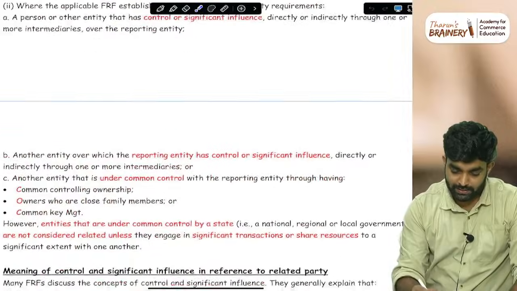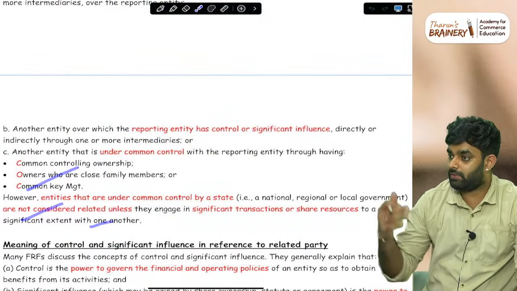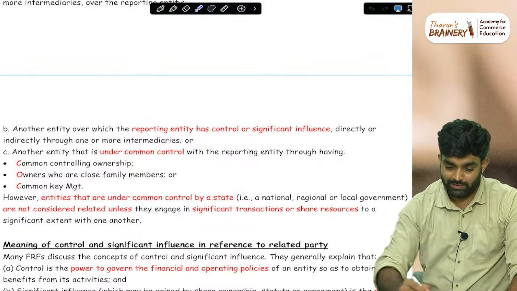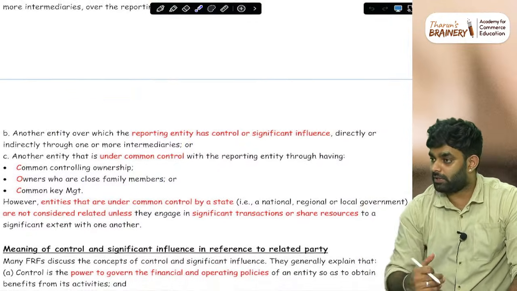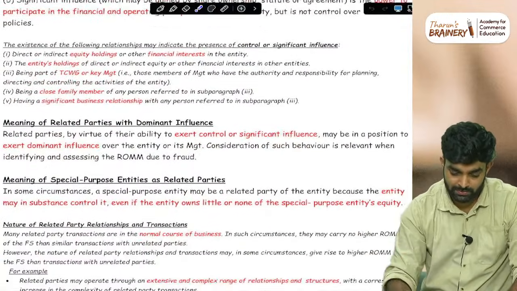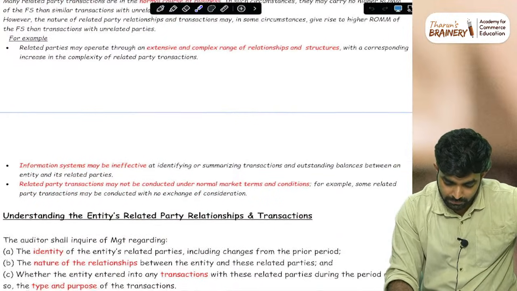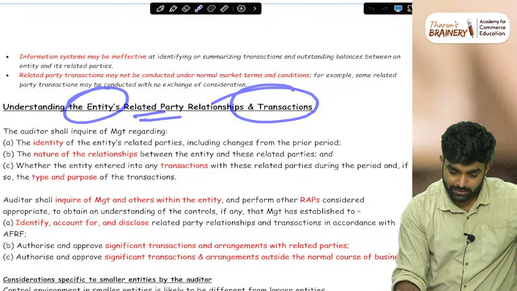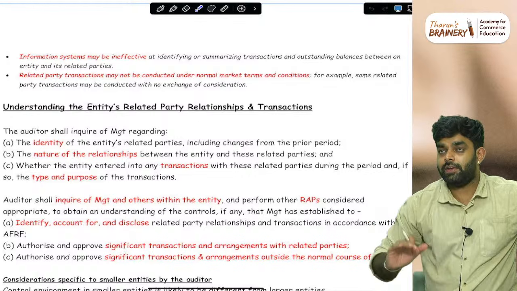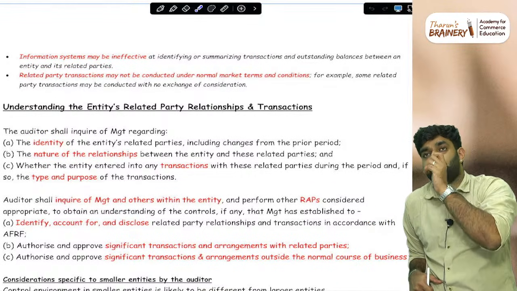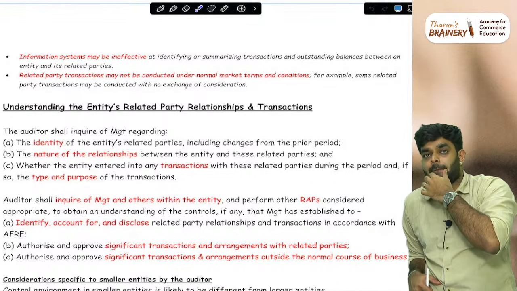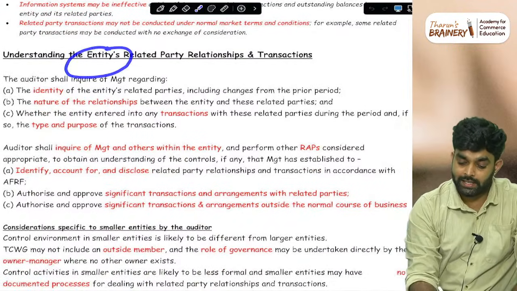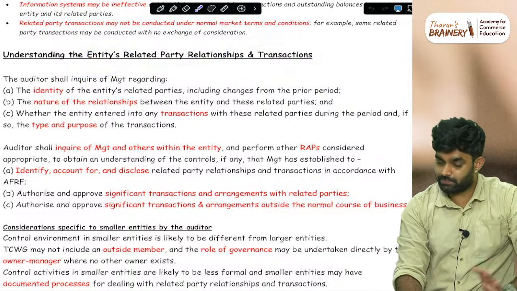Then the basic related party, common ownership, Ind AS 24. Ind AS 24 related party. Similar items, like both should have the controlling stake, simple reading points. Then understanding the entities, related party relationships and transactions. After this, we are almost done. What standard to do today? 520 is there, 580 is there. Two things. Understanding the entities, related party relationships and transactions.